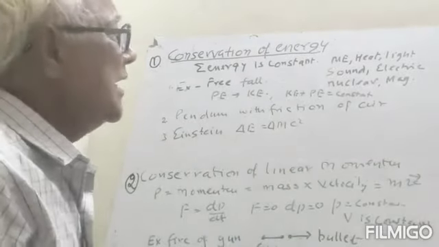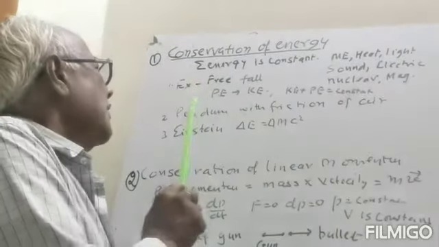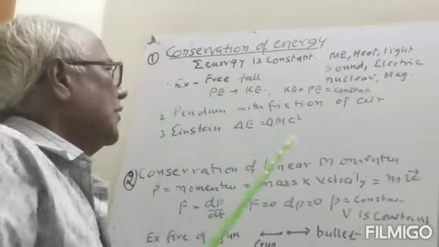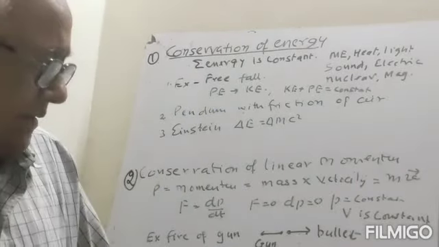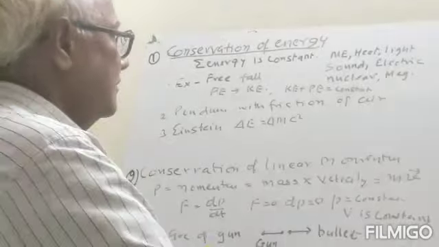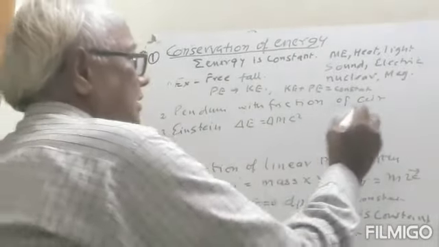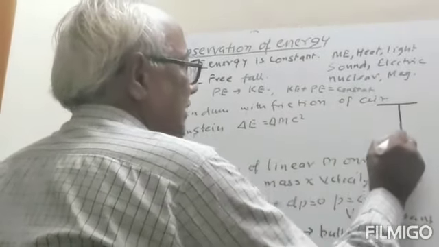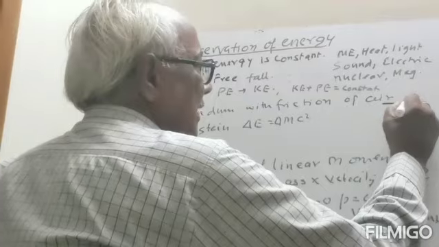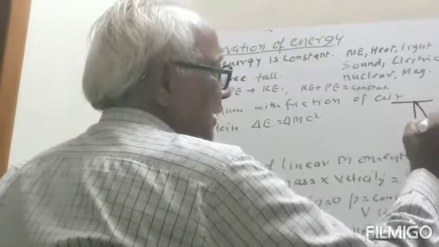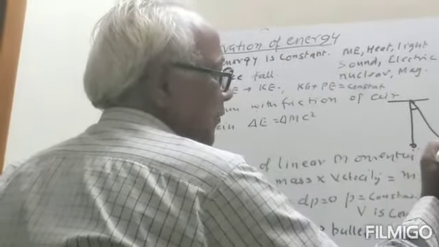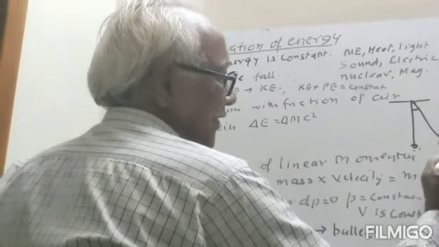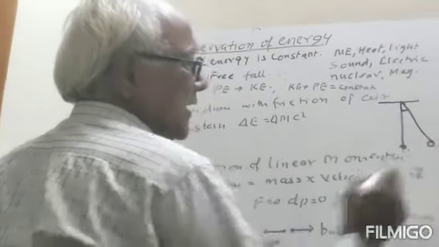We can take an example for this, the example of a pendulum. We have a pendulum. This is a pendulum and it is at rest. Now the pendulum is here. Then it will have potential energy. Its velocity is equal to 0, so kinetic energy is 0.